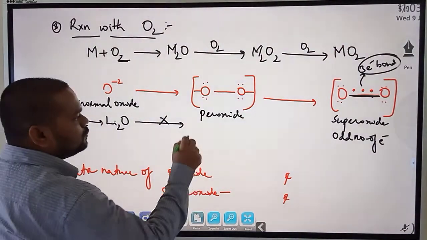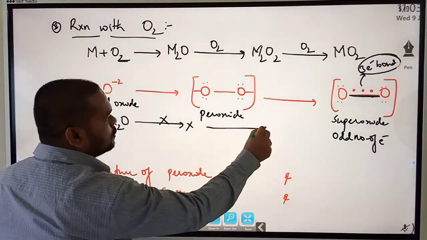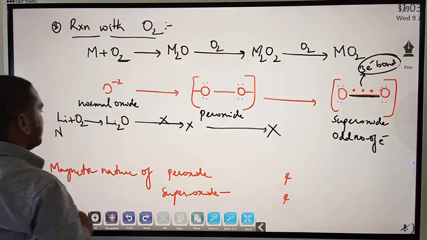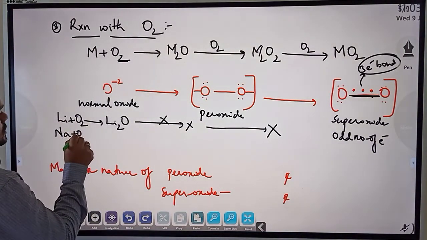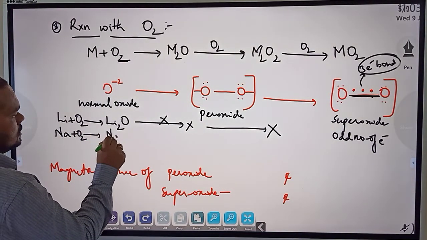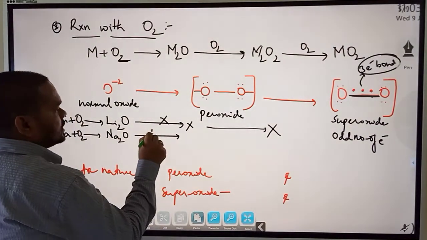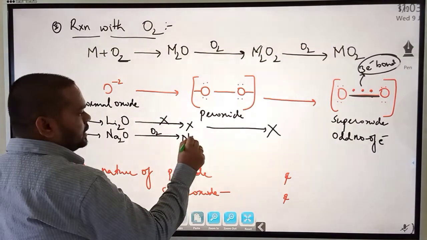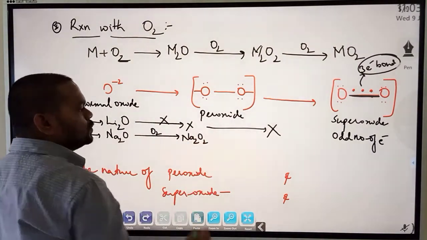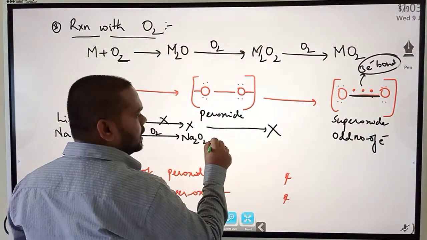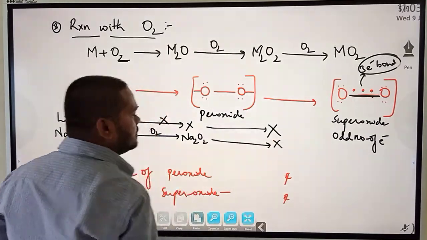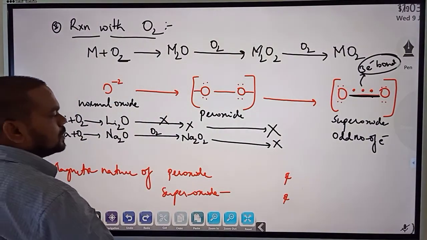It cannot form peroxide and it cannot form superoxide. Whereas sodium on reacting with oxygen can form sodium oxide. Further reaction with oxygen will form Na2O2, sodium peroxide, and no further reaction with oxygen into superoxides.